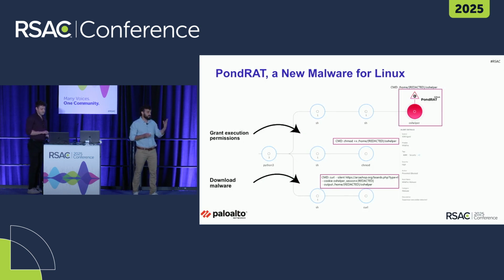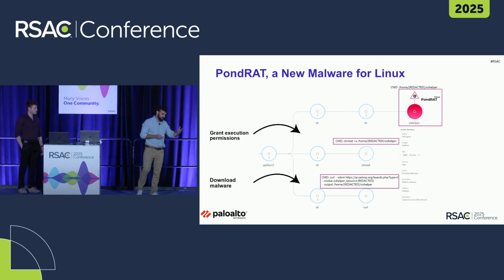Looking at the bigger picture, this is how it looked. We have these malicious processes of the terminal that are being spawned under Python 3, and they're spawning curl, the legitimate utility, and silently downloading the malware and executing it in the background.